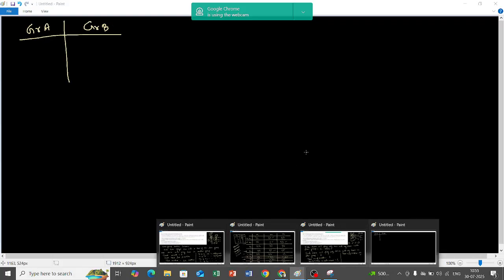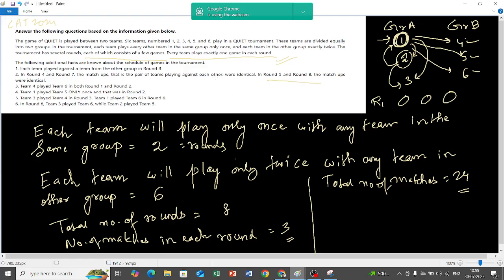So group A, group B. Remember, for this we need 2 pieces of information, and that information was already given: teams in the same group play only one round with each other. Remember, I am not talking about a match, I am talking about a round. In the entire tournament, each team plays one round with the teams in the same group and 2 rounds with the teams in the other group. So we have to make the segregation of groups based on that information.